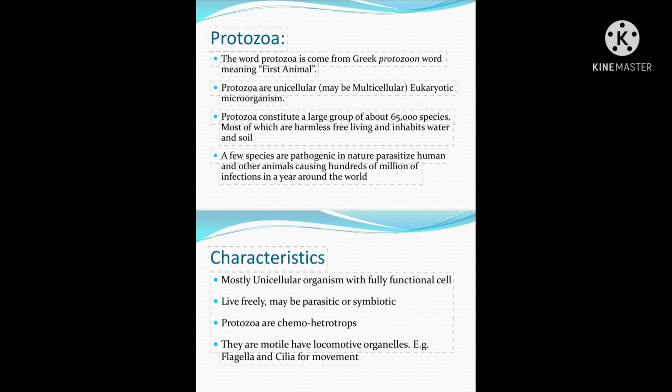Some are holozoic, that is, animal-like, and feed largely on bacteria, microscopic algae, and minute animals such as rotifers, and some protozoans even feed on members of their own species. Some are holophytic, which means their feeding habit is like that of plants. An example is Euglena, which contains chloroplast, and with the help of this chloroplast, Euglena can prepare its own food material.